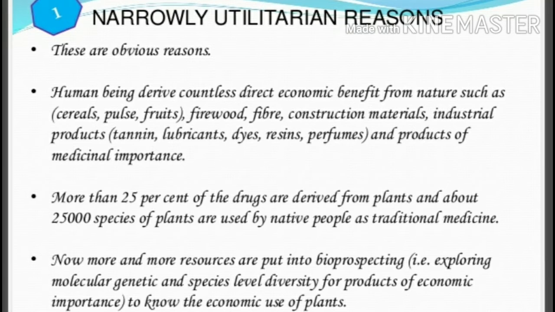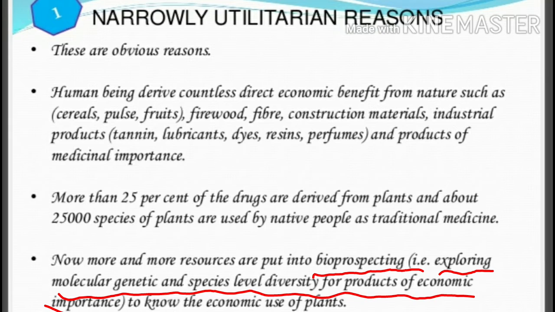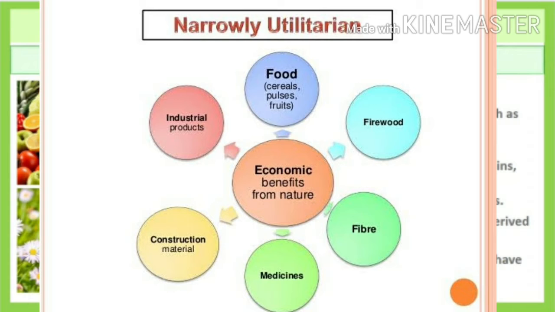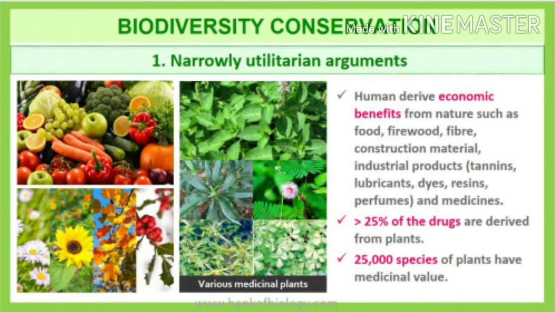Moreover, biodiversity-rich countries expect to reap more benefit from the increasing resources that are put into bioprospecting. Bioprospecting means exploration of the molecular, genetic as well as species-level diversity for obtaining various products of economic importance. So we call it the narrowly utilitarian reason because we are obtaining all these benefits from nature. In order to obtain these benefits, we have to safeguard biodiversity. So that is what is meant by narrowly utilitarian.